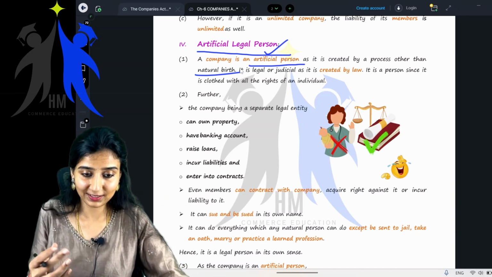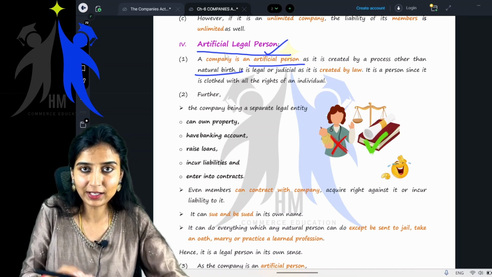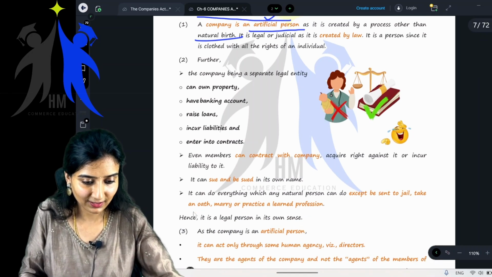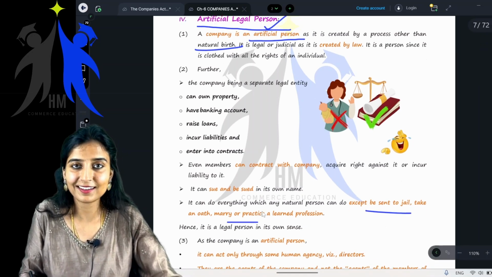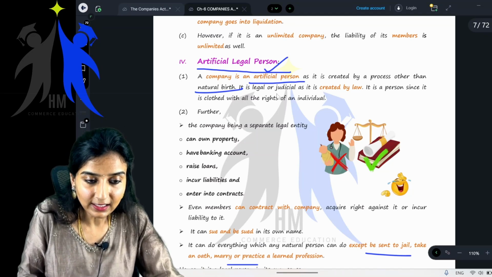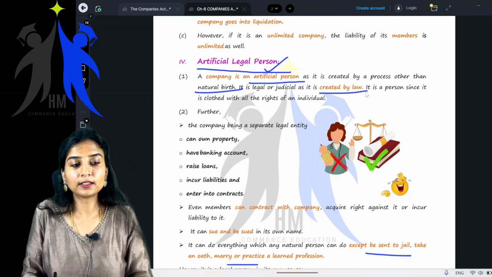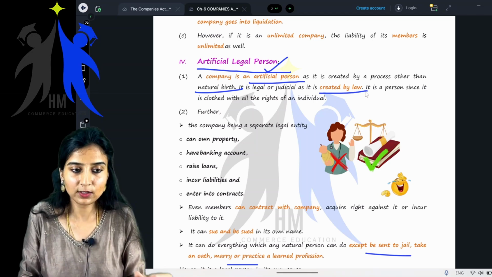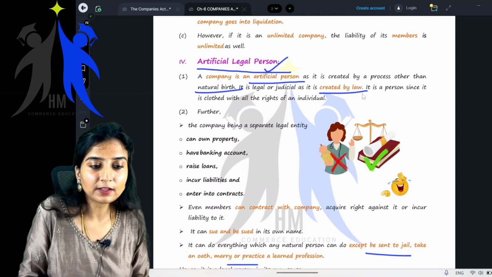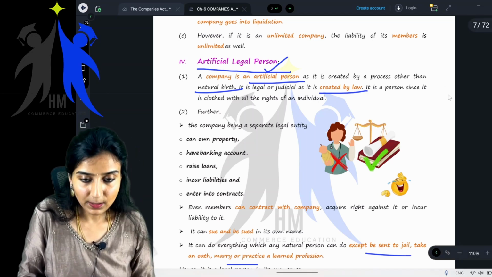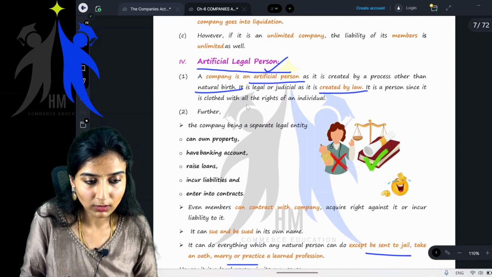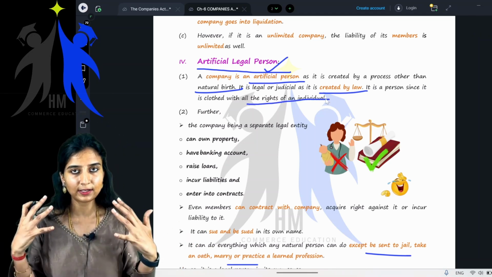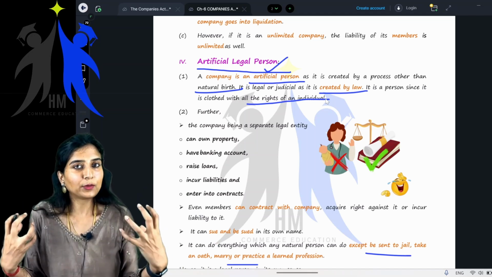You can also see the differences between natural humans and a company. You will read it here. Now, it is legal or judicial as it is created by law. What are they trying to tell you? Artificial legal person. It is an artificial person, and it is also created by law, so it is called an artificial legal person. It is a person since it is clothed with all the rights of an individual. It has all the powers that we also have.